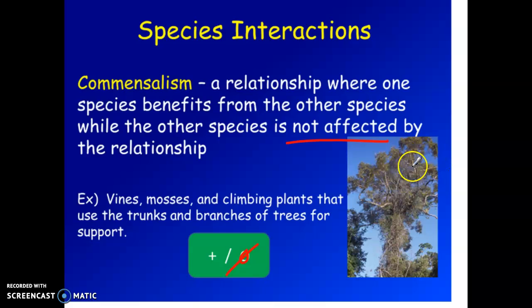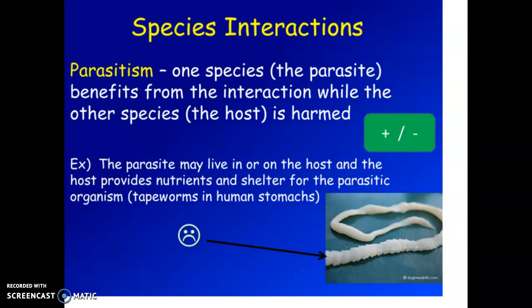It doesn't really impact the big tree if there's a vine or a moss on the trunk. But the vine and moss have a benefit because they have somewhere to grow, right? So the tree doesn't mind, and the smaller species have somewhere they can latch onto and grow. So it's a win and neutral, or nothing.